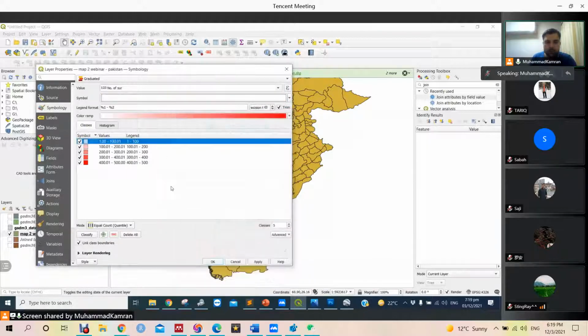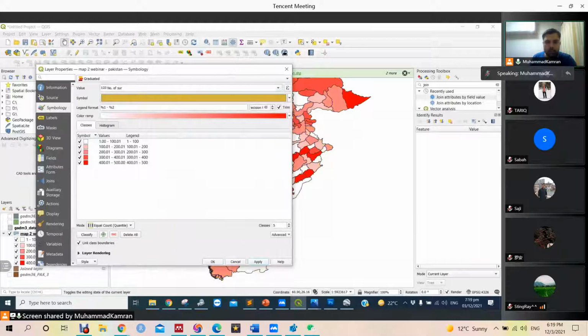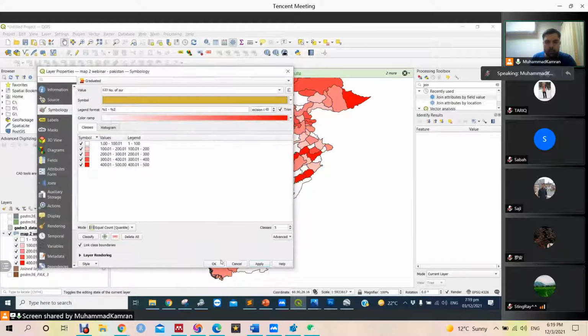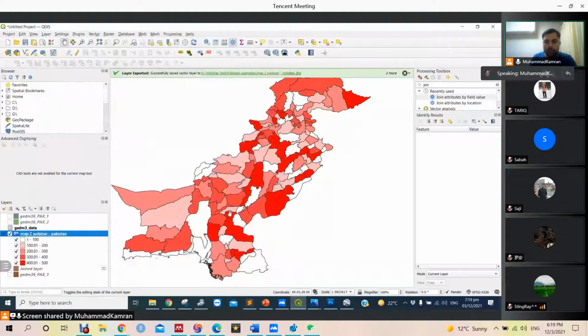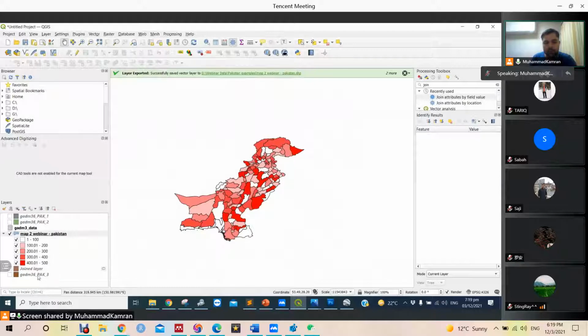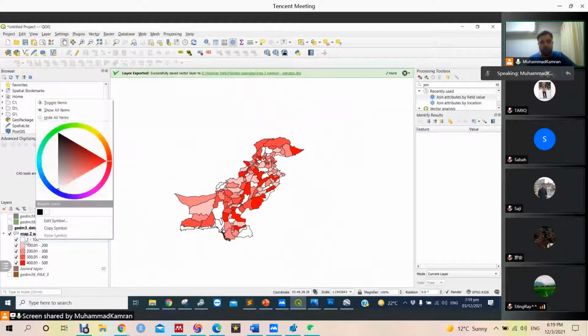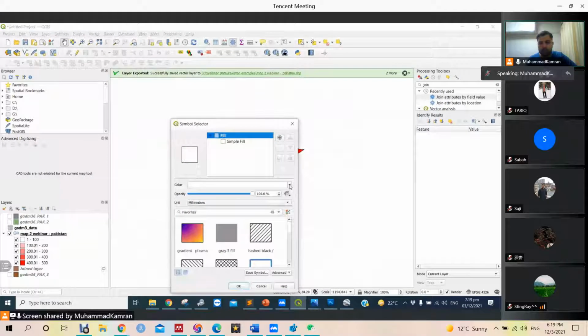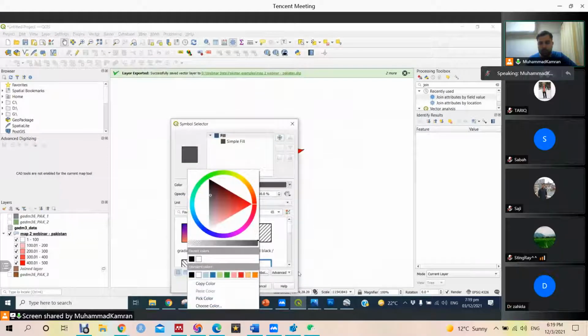Let's apply it, and we will see that now our map has several colors. And if you look at the legend here, this is not the legend, the legend will be in the map, but this is the actual distribution. Let's change this white color to a gray shade.